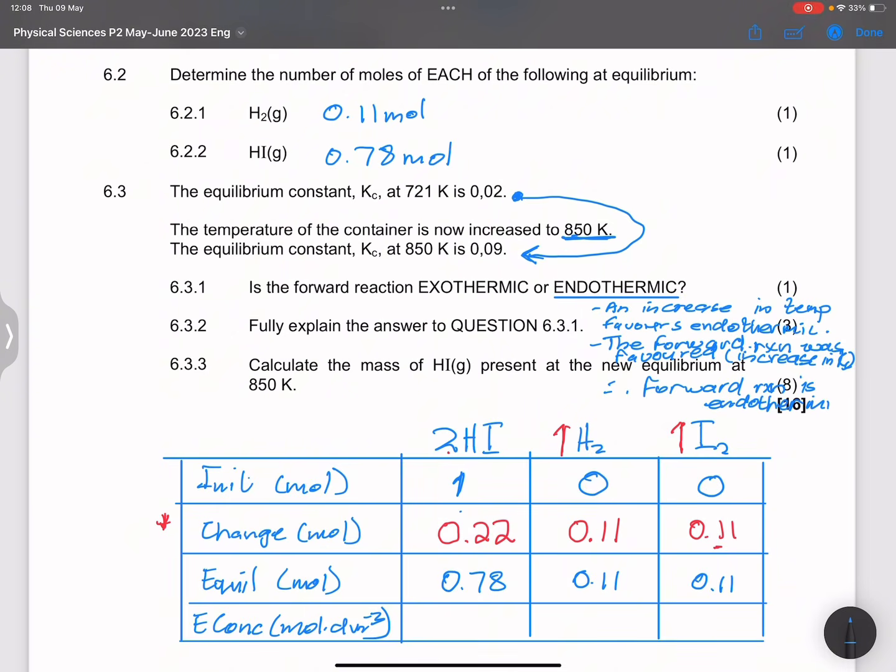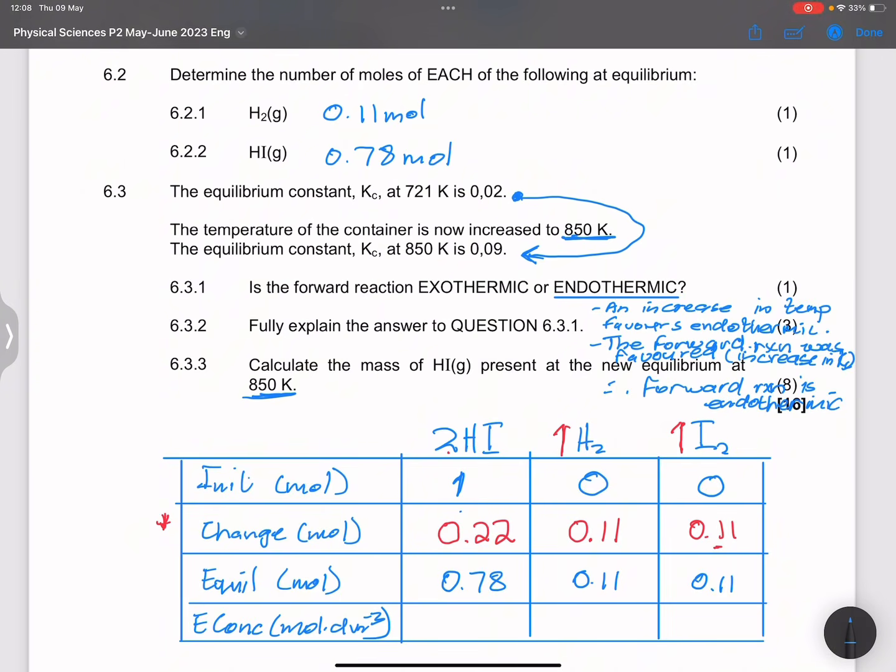Okay, sorry about those spillages. Okay, let's go to the next portion of this question. Right, so we've explained according to Le Chatelier's principle there. Now they say calculate the mass of hydrogen iodide present at the new equilibrium at 850 Kelvin.